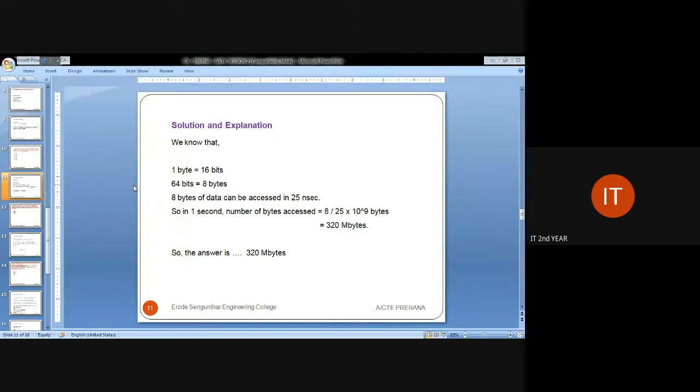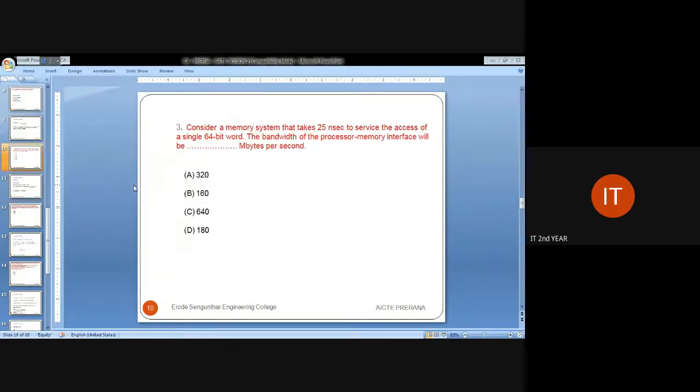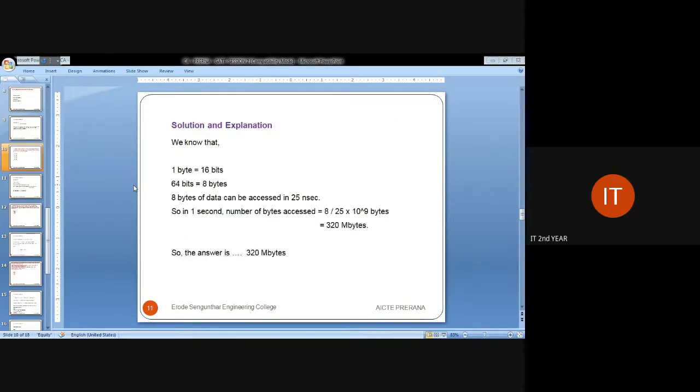8 divided by 25 into 10 power 9 bytes. Okay, so 10 power 9 bytes, in the sense 320. If you compute the answer for this, you will get 320 megabytes. So the solution will be, the bandwidth of the processor to memory interface will be 320 MBps, okay, megabytes per second.